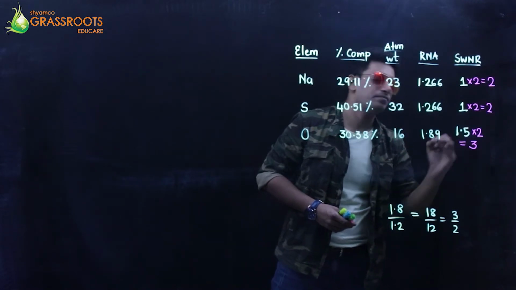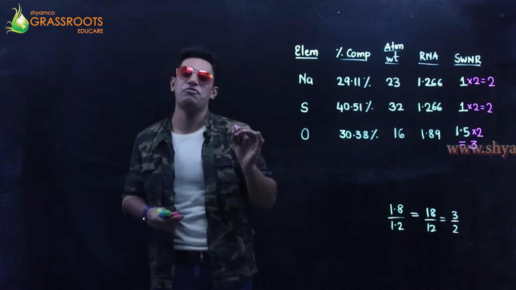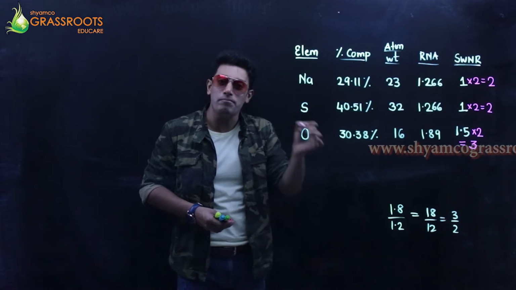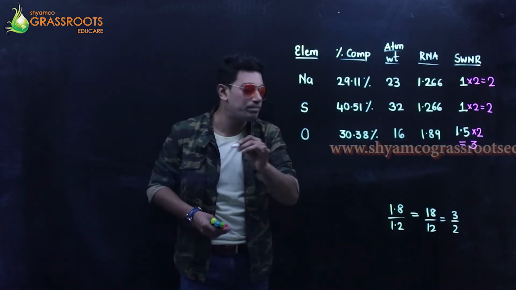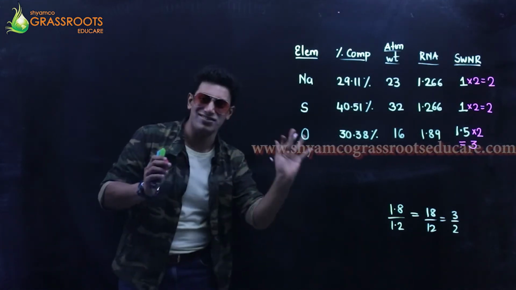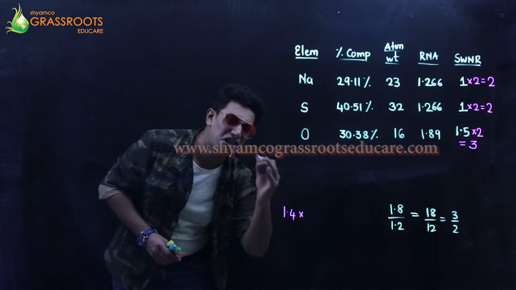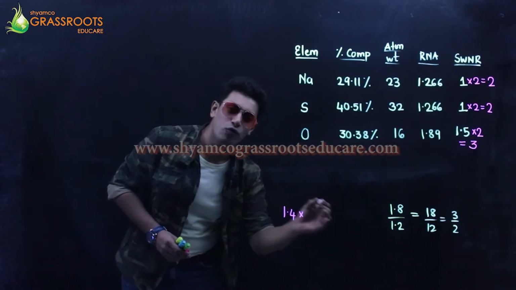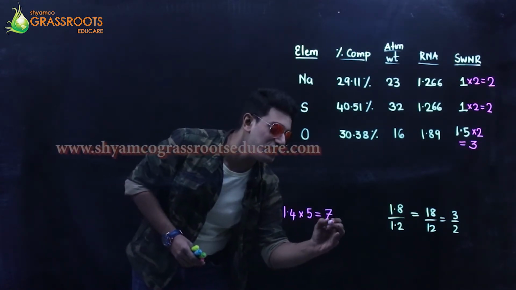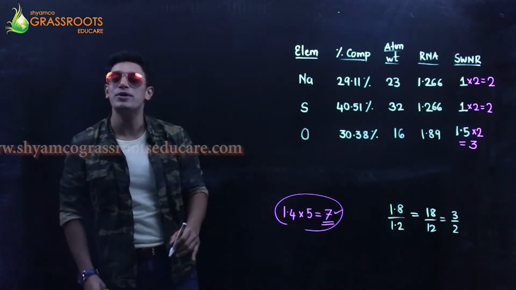I am repeating. Whenever you have a decimal which is very prominent, you can't round it off. You start multiplying slowly with the whole number, the least being 2. If it would have been 1.4, just a thought, into 2 would have fetched me 2.8. Into 3, into 4, nope. Into 5, yes. 5 into 1.4 would be 7. So I want a whole number as my answer. That's how we do it.